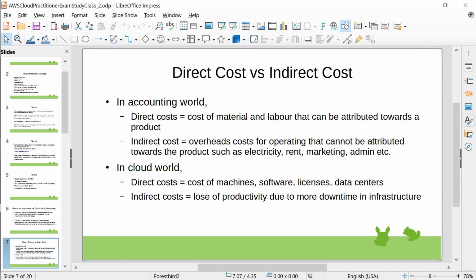Because the downtime is reduced, the savings are directly attributed to how much more work you can do in that uptime, right? And that is the savings. But can you directly calculate it? No, you cannot.